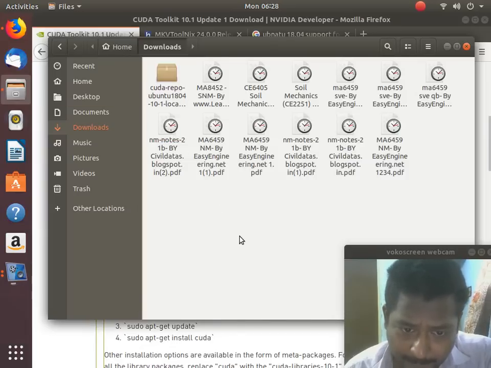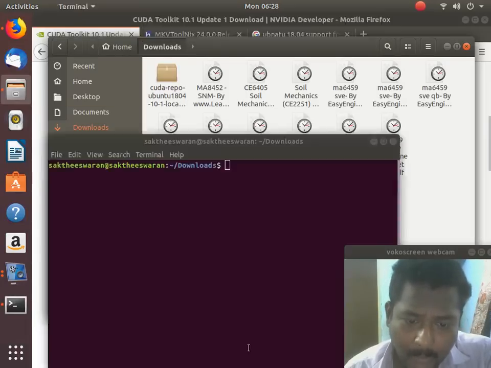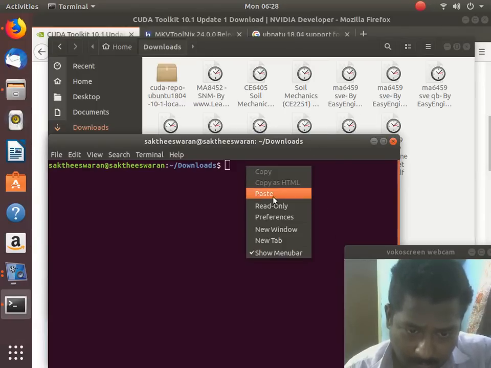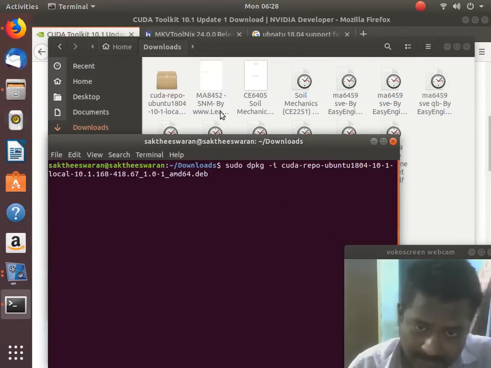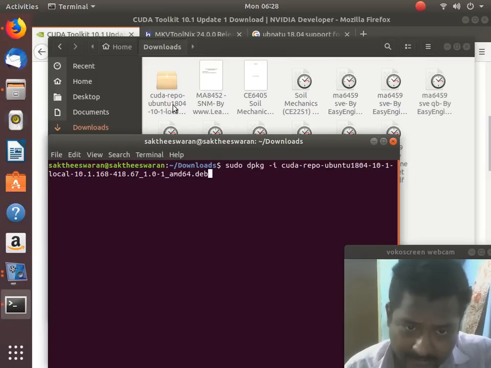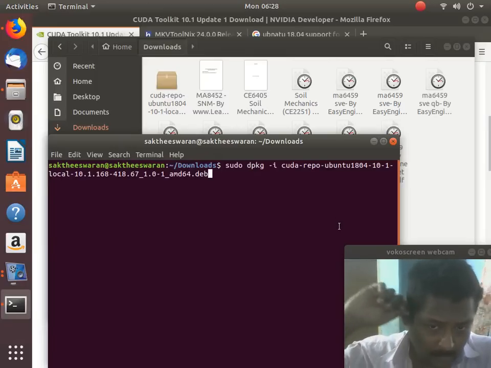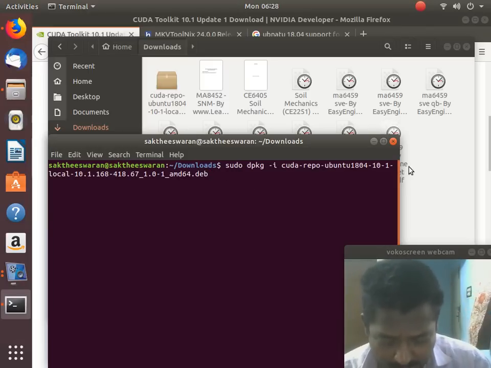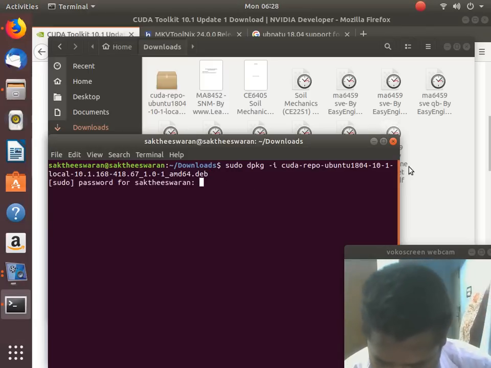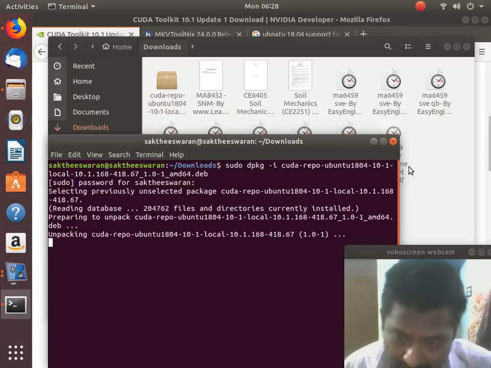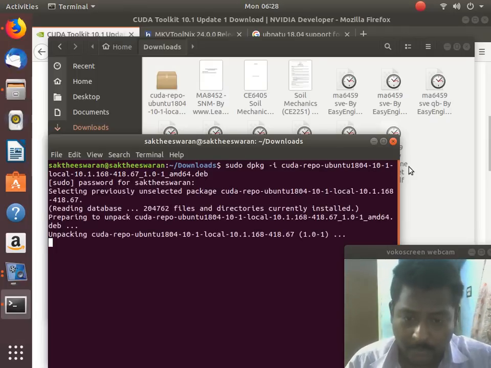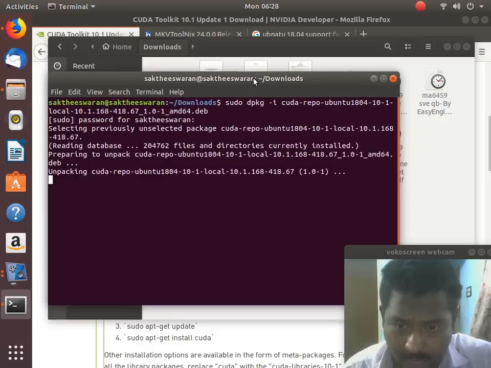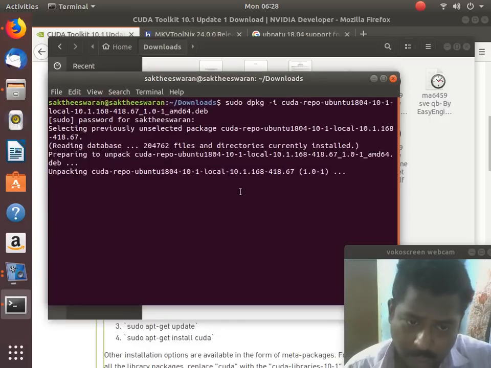Open the terminal and paste your command: sudo dpkg with the CUDA repo .deb file. Give your password. It will give you the public key. This is CUDA 10.1, the supported CUDA toolkit for 18.04. If everything goes correctly, it should work.